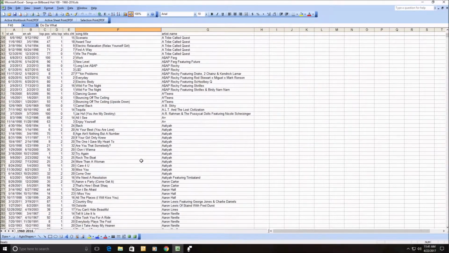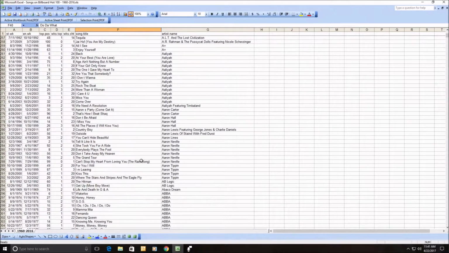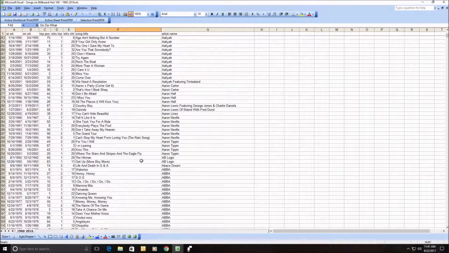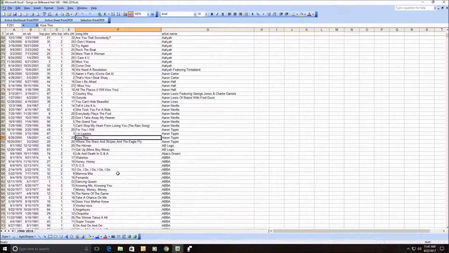But it was kind of interesting to see what bands did hit number one, like U2 versus some other people. U2 only had two number ones, which is a little surprising.